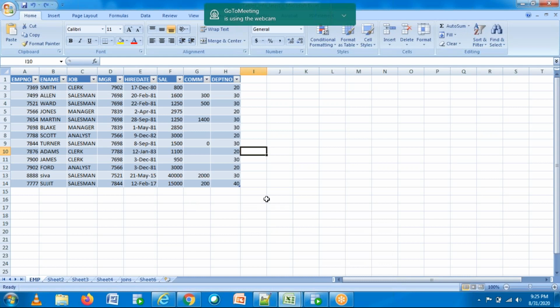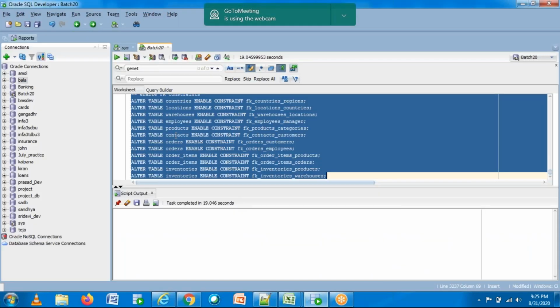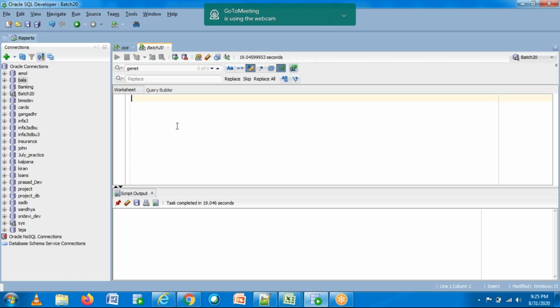My first task is to create this table and insert the data. I'm opening SQL Developer. Just try to see here. So this is the Oracle SQL Developer tool. Can you see here?